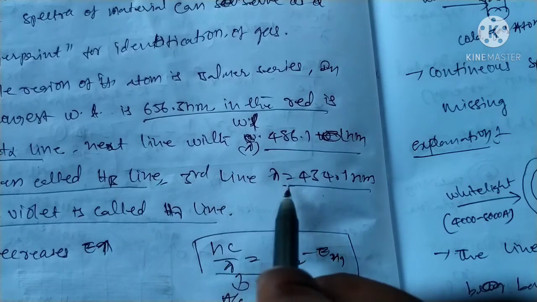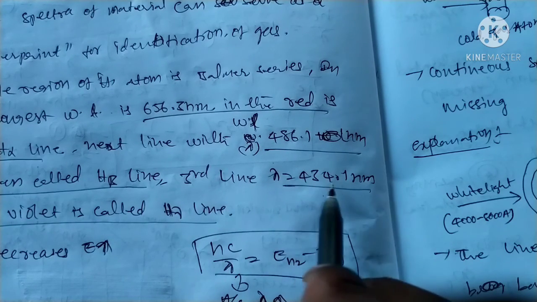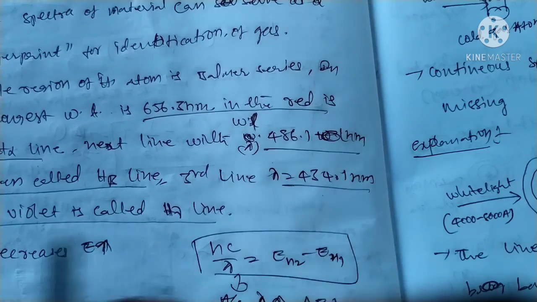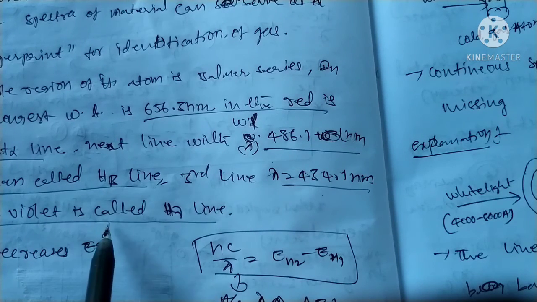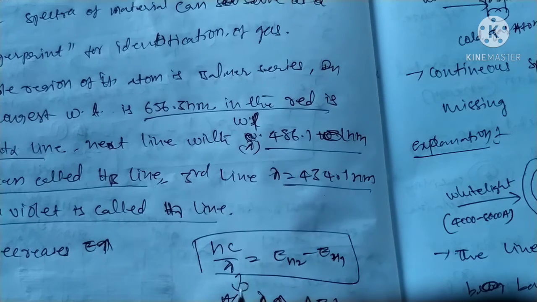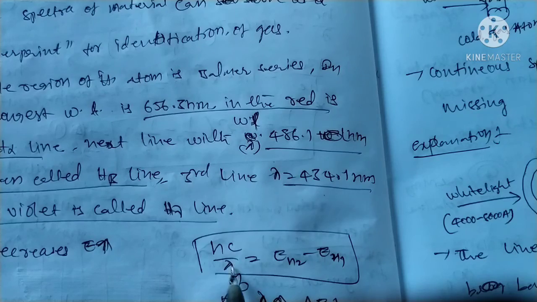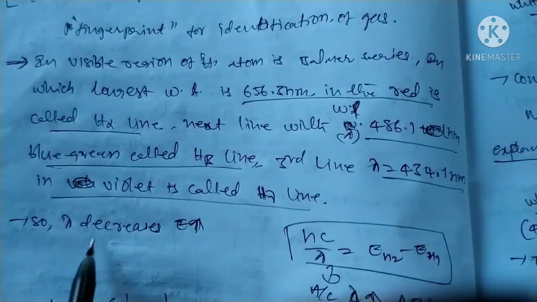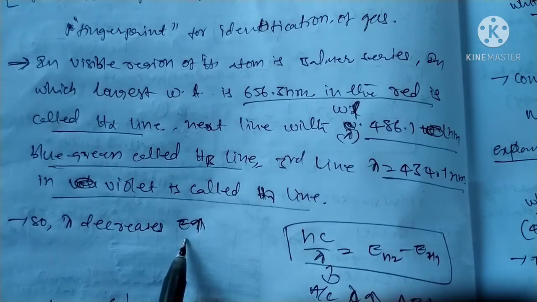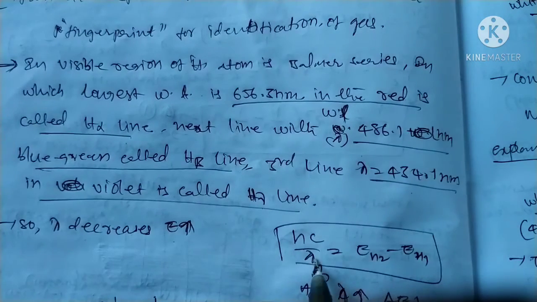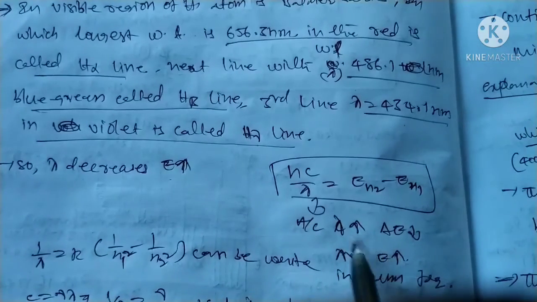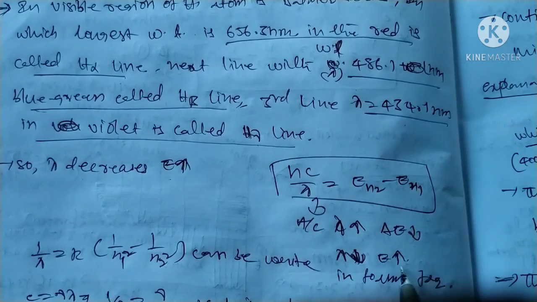The third line has a wavelength of 434.1 nanometers, it is violet color, that is the H gamma line. Okay, that is the energy of the photon emitted. So lambda decreases with increasing energy, according to the relation: energy is inversely proportional to lambda. Okay, that is, when lambda is high, the energy difference is low.